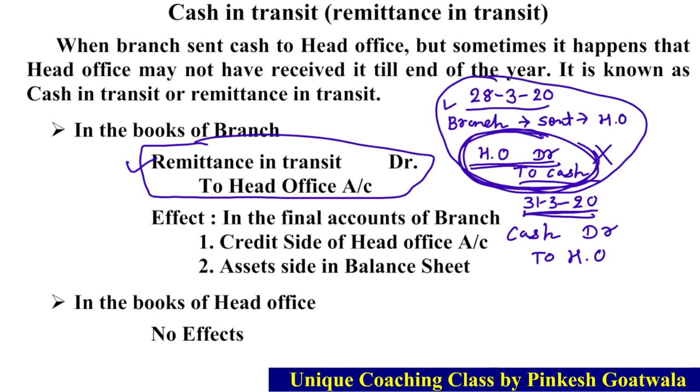Okay, so what will be the journal? Remittance in transit to head office. Actually this is a journal, but instead of writing cash, what should we write? We should write remittance in transit. It means cash in transit.